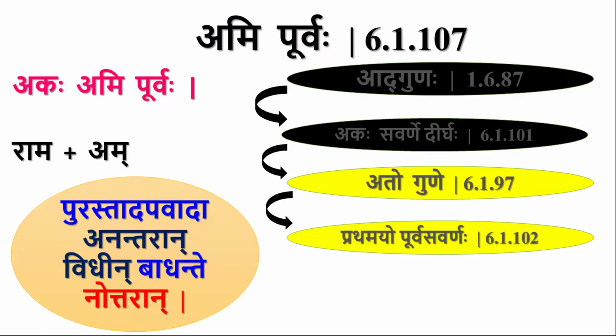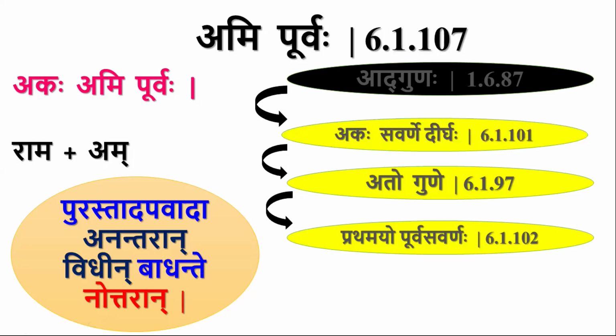There is a Paribhasha: Purastad Apavadaha Anantaran Vidin Vadante Nottaran. Purastad Apavada Anantaran Vidin Vadante Nottaran. It means if an apavada is present before an utsarga, here Ato Gune is an apavada, an exception for Akasavarne Dirgaha.